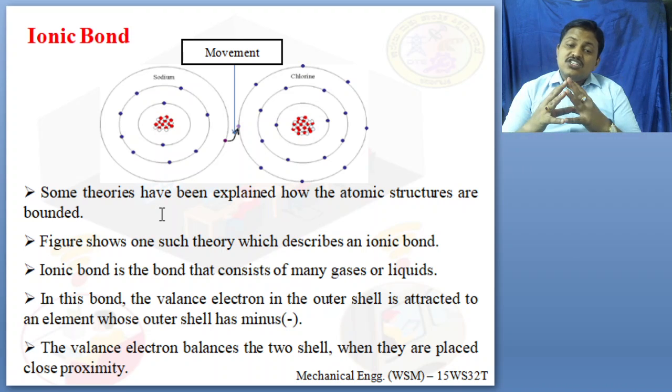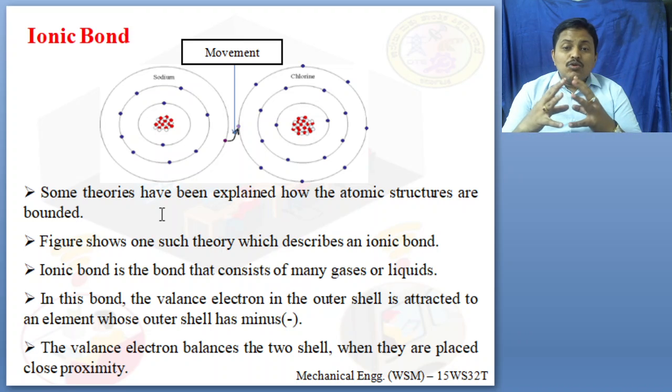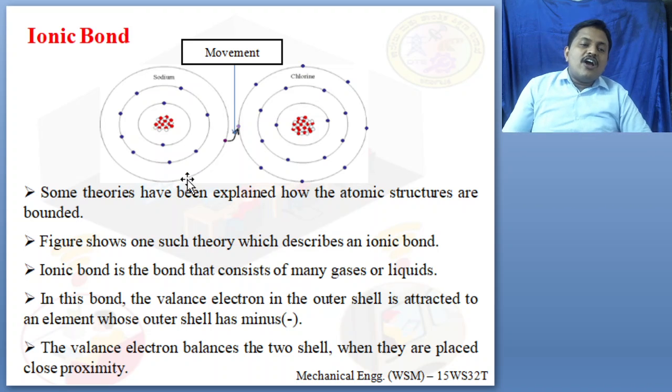How do these valence electrons share? When both the atoms are brought into closer proximity, immediately the outermost orbit starts movement, bonding takes place, and then both combine together and we get an ionic bond. NaCl, sodium chloride, is a very good example of an ionic bond.